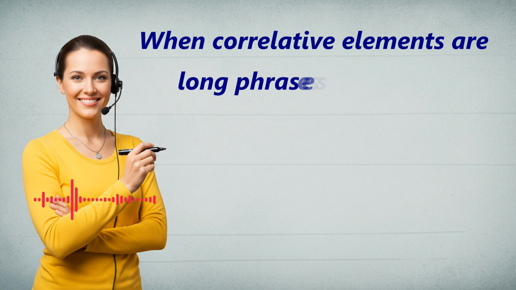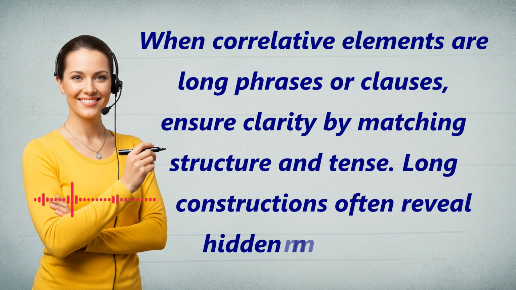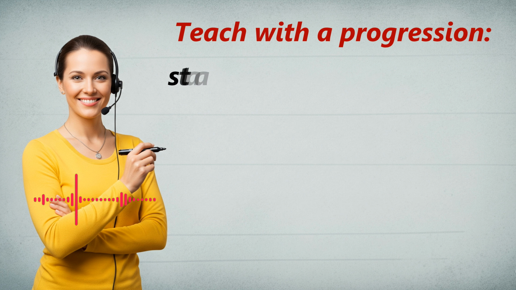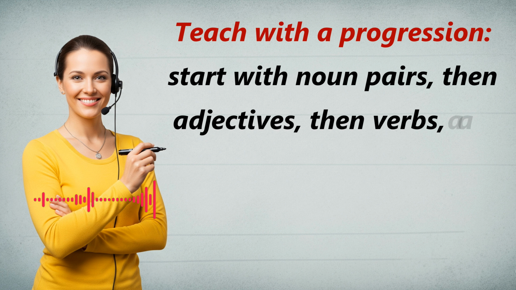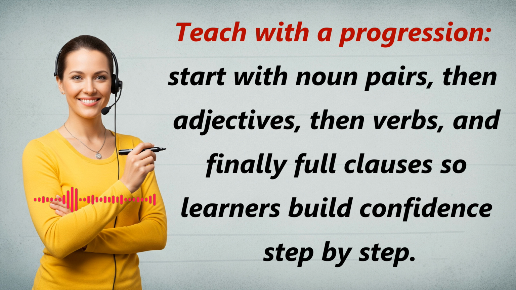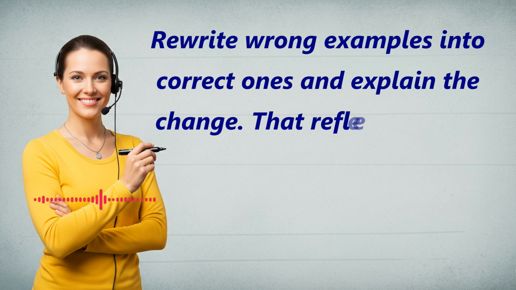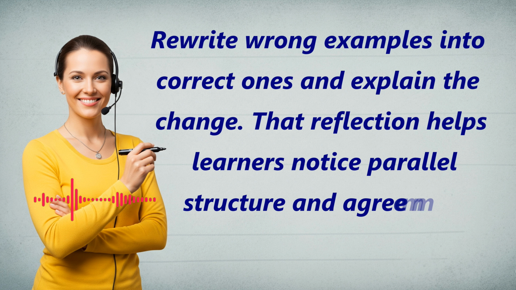When correlative elements are long phrases or clauses, ensure clarity by matching structure and tense. Long constructions often reveal hidden mismatches. Teach with a progression. Start with noun pairs, then adjectives, then verbs, and finally full clauses, so learners build confidence step by step. Rewrite wrong examples into correct ones and explain the change. That reflection helps learners notice parallel structure and agreement rules.